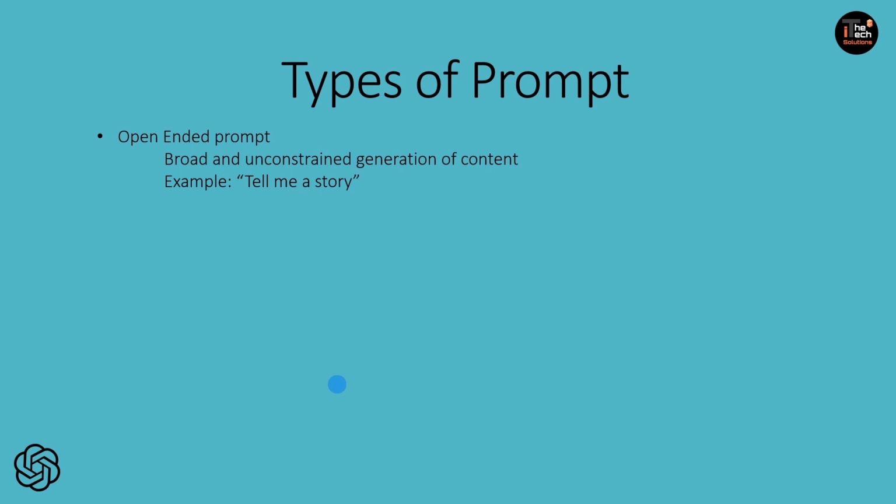The conversation is very open-ended. Open-ended prompts give the AI model freedom to generate a creative and diverse response without any predefined limitations. So, for example, I'm just saying, tell me a story. What that means is I'm not providing any additional constraints or specification. I'm just saying, tell me a story. So this allows the model to generate a wide range of stories, each with its own unique plot, characters, and